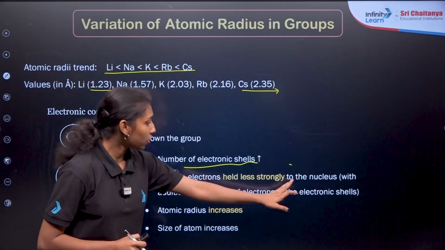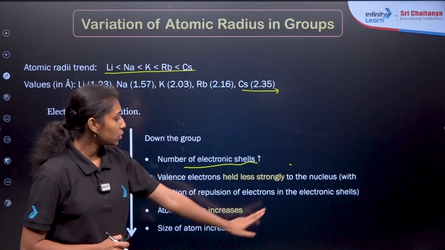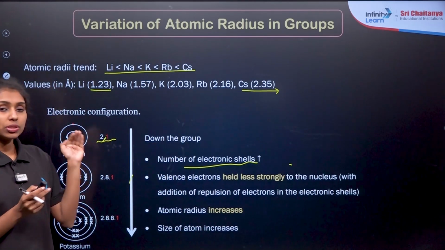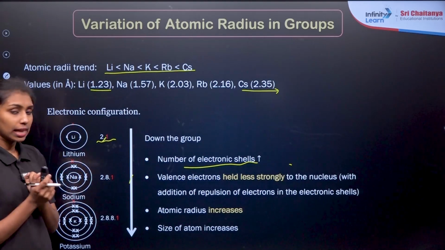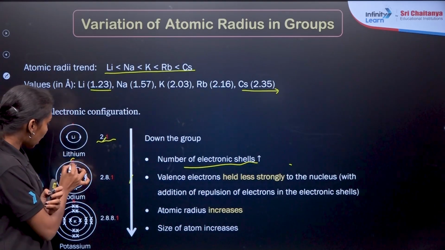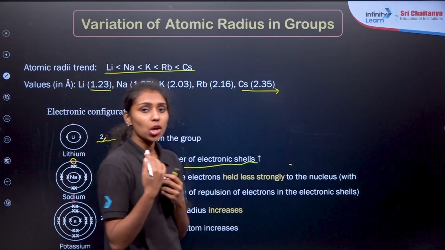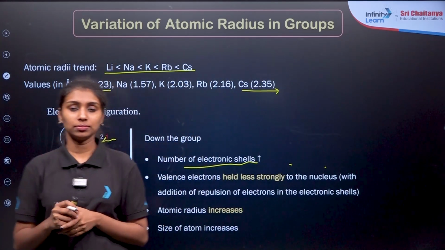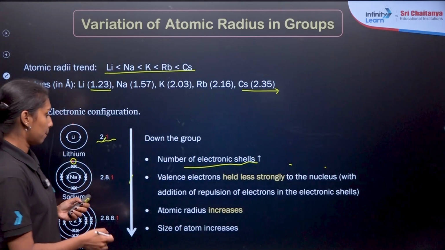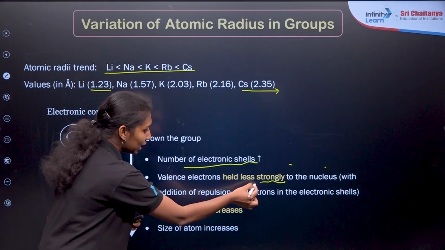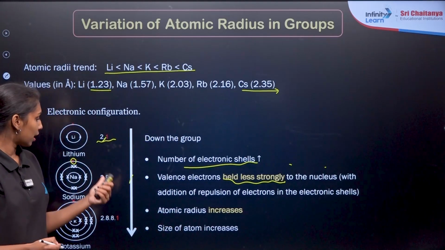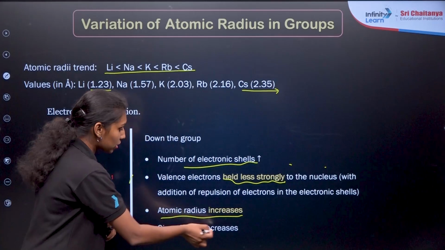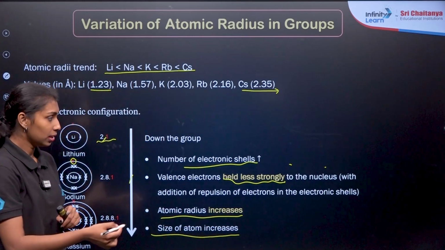So the valence electrons are held less strongly to the nucleus, with the addition of repulsion of electrons in the electronic shells. No need to confuse here. Whenever we are moving from top to bottom in a group, the number of shells increases. So what will be the attraction between the last electron and the nucleus? Whether it is high or low, as the size increases. Low only, right? They are held very less strongly to the nucleus. That is why atomic radii increases, or the size of the atom increases. Clear?